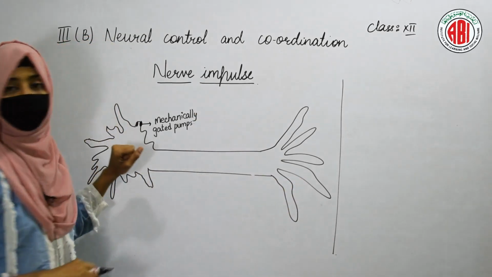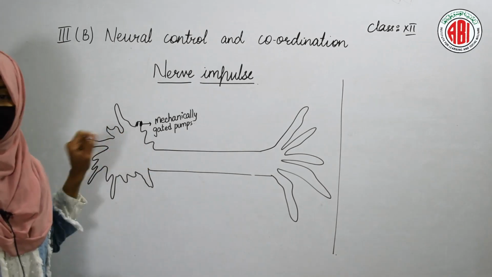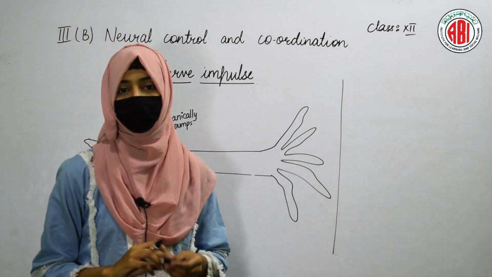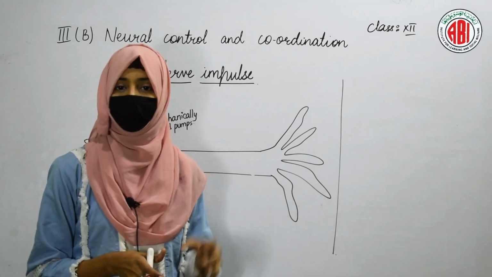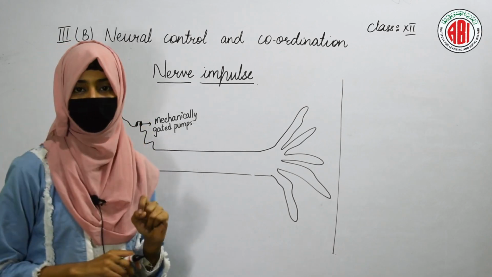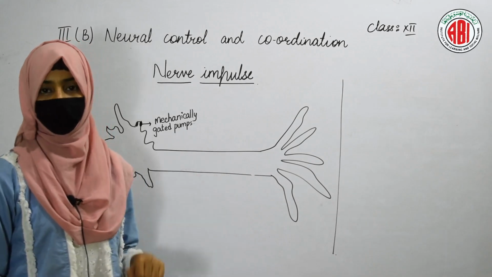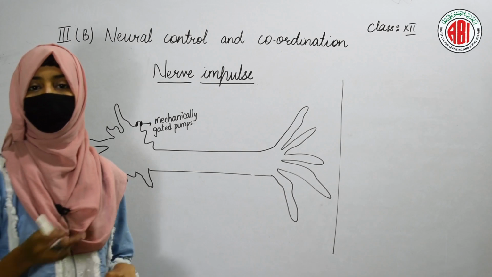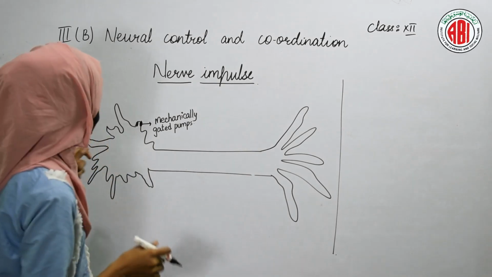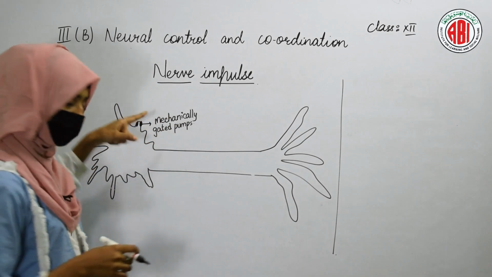In the dendrites of the axon, you will find specialized channels called mechanically gated channels. Whenever any insect or anything applies pressure on any organ of your body, that pressure stimulates the opening of the mechanically gated channels. All over the body, beneath the skin, nerve cells are present. For example, if a cockroach sits on your hand, the neuron present under the skin shows the generation of the nerve impulse. Let us see how it gets generated now.